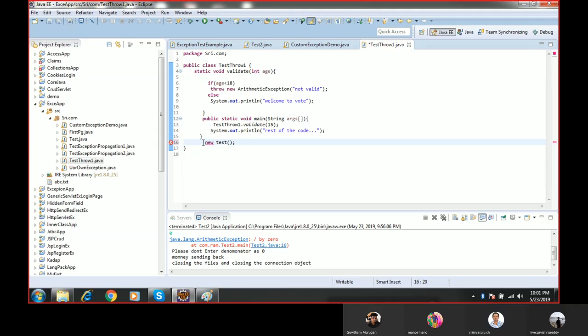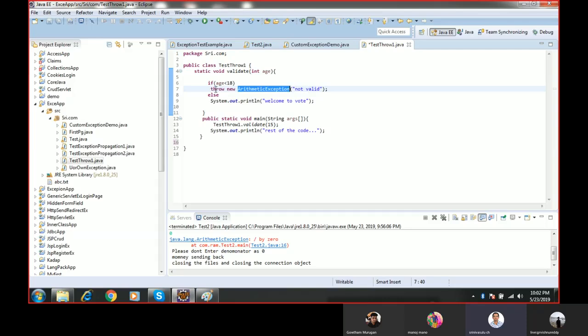So here ArithmeticException is a class, a predefined class provided by the Java vendor. If you want to create an object for this class, we can do it by using new ArithmeticException, and here we are passing a string as a parameter.